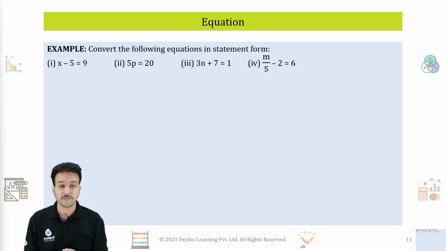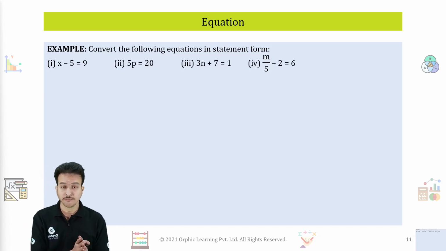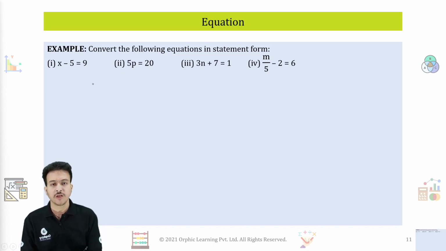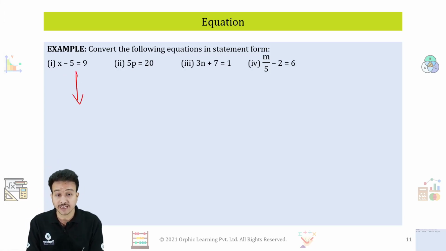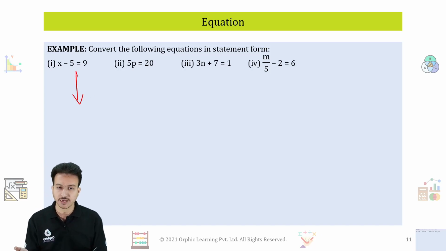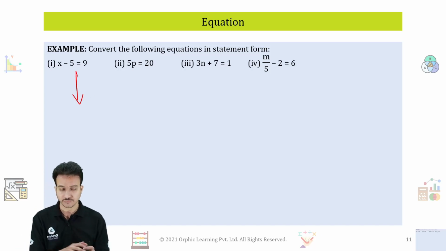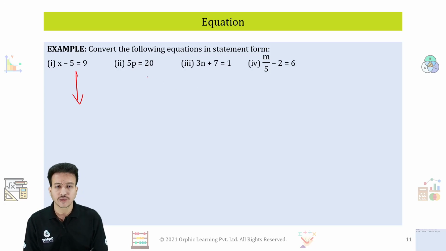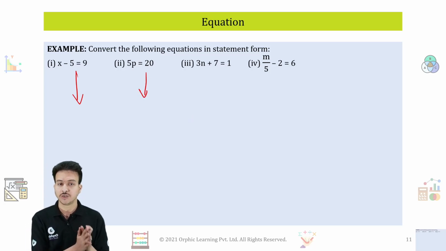Let's move further. If you are asked to form a statement from the equation, you can also do the same. For the first one, let's say x minus 5 is equal to 9. You can write it as, if we subtract 5 from a number, we will get 9. For the second one, you can say it as 5 times a number will give us 20.